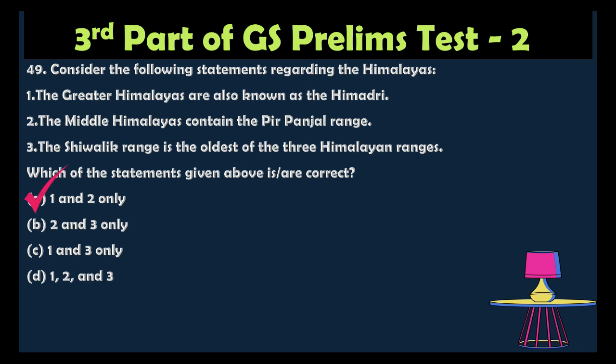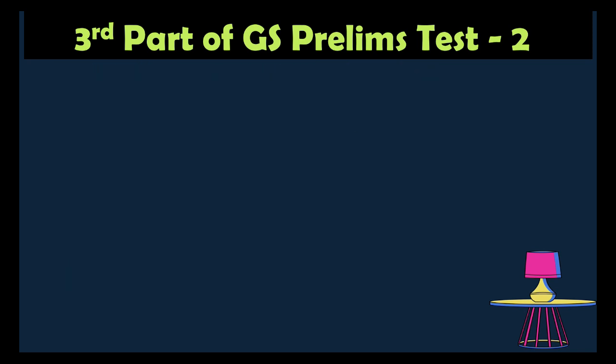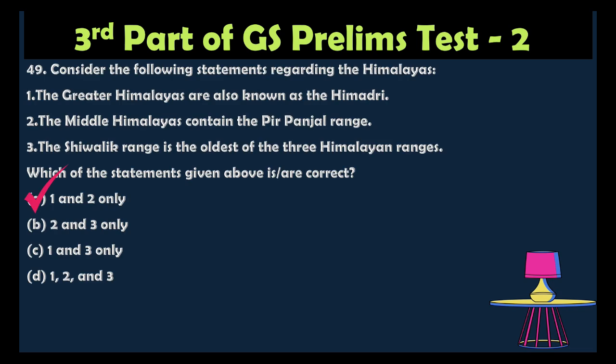The correct option is A, 1 and 2 only, because the Greater Himalayas are also known as Himadri, and the Middle Himalayas contain the Pir Panjal range. So those statements are right. The Shivalik range is the youngest of the three Himalayan ranges, so the third statement is wrong. So the option is 1 and 2 only.